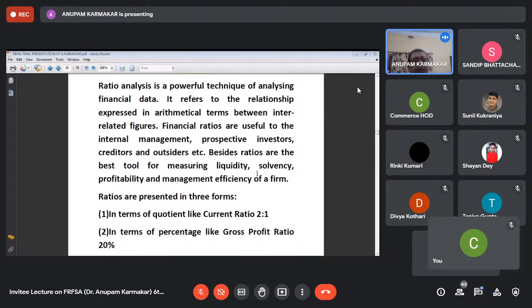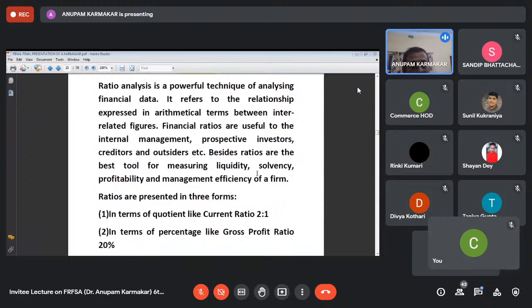See, that ratio analysis is done. That means you know that in the profit and loss account and the balance sheet, there are a large number of figures. And we need to find out what kind of relationship exists between the figures of the profit and loss account and balance sheet. We need to interpret them.